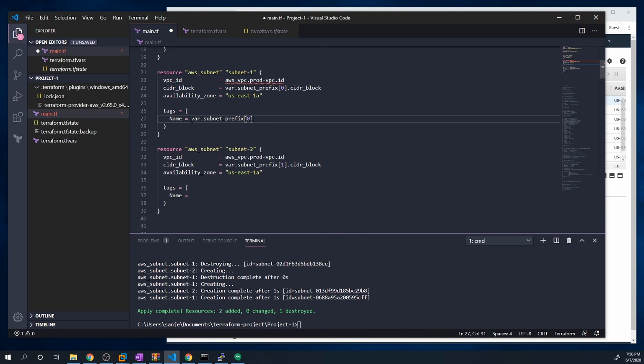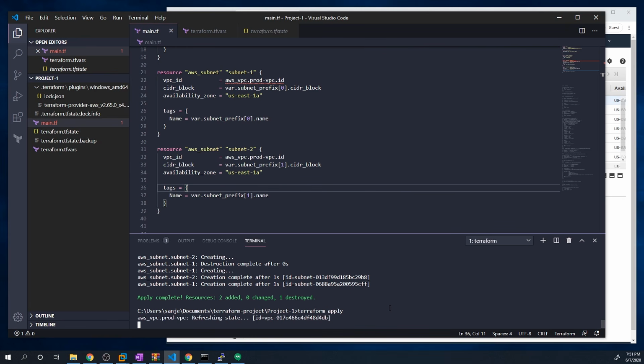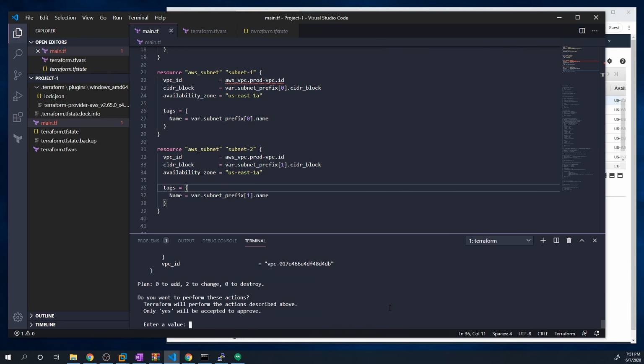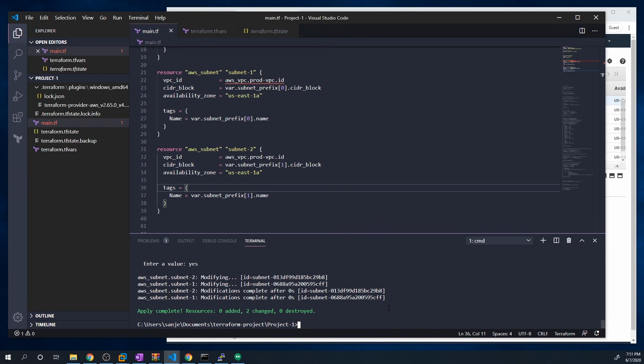We want to grab the first item, and we'll do .name. And we'll copy this and just paste it down here. Just make sure to update it so it's the second object. Yep, and there you have it, guys.